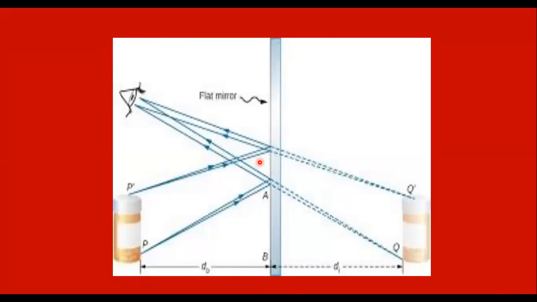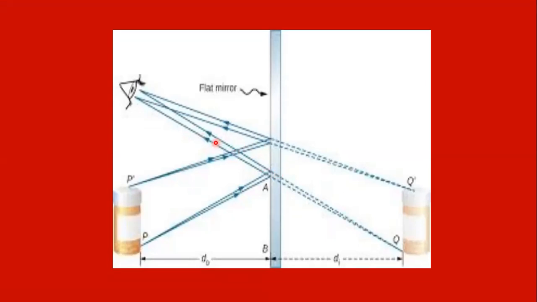Now what happens, beta? Where is the image? Where my pointer is moving on the screen, just try to focus on that point. One ray, two, third and fourth, all these reflected light rays appear to meet at this point behind the mirror.